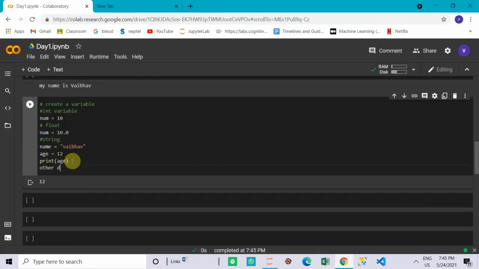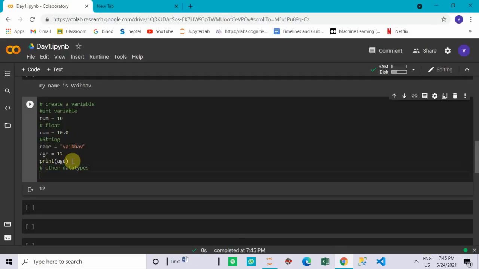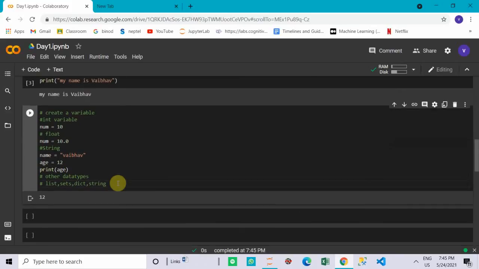Other data types, for example, are list, sets, dictionaries, and string is also another data type, but we discussed it earlier.